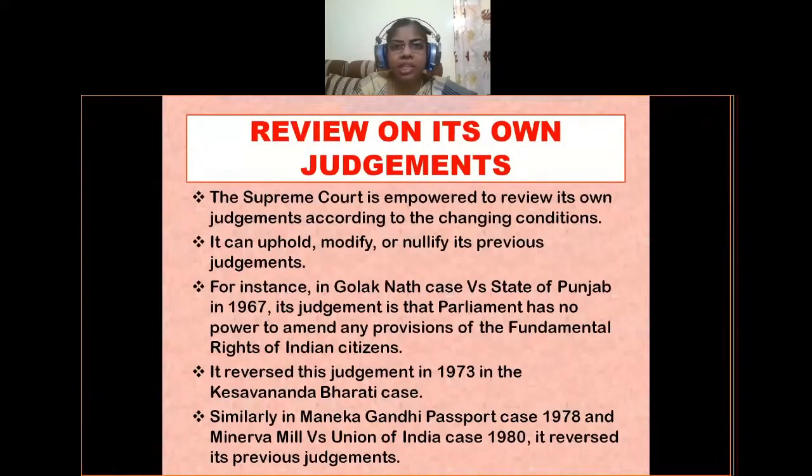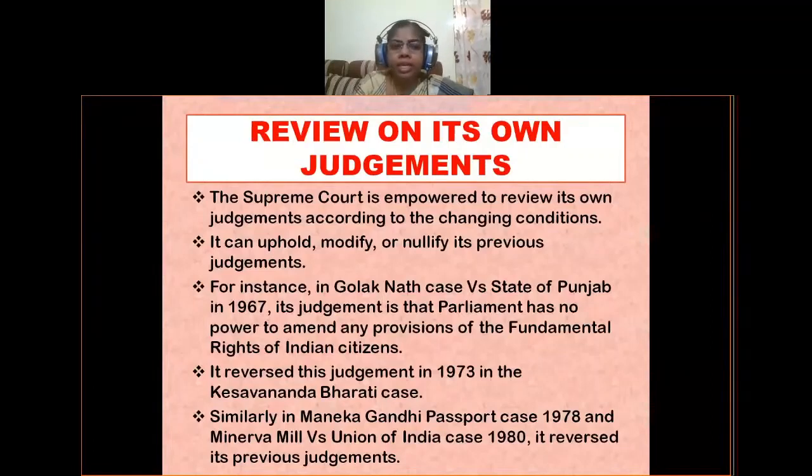According to the changing conditions, the time and the situations, the Supreme Court of India can change its own judgments. It can uphold, modify or nullify its previous judgments. There are similar cases. For instance, in the Golaknath case versus State of Punjab in 1967, its judgment was that Parliament has no power to amend any provisions of the fundamental rights of Indian citizens.